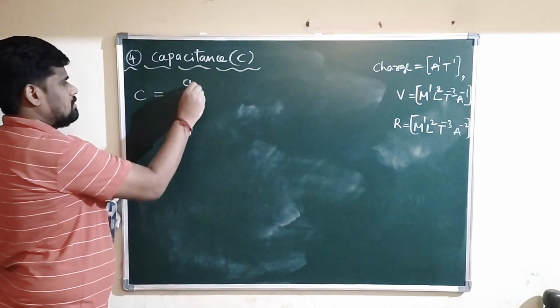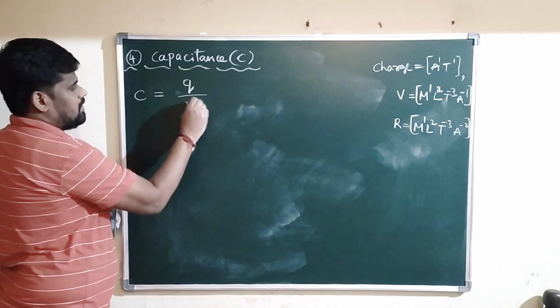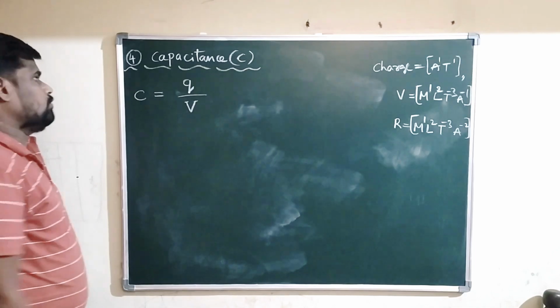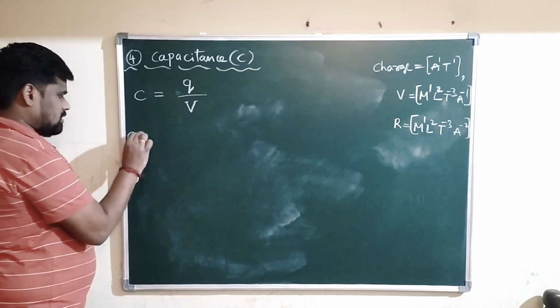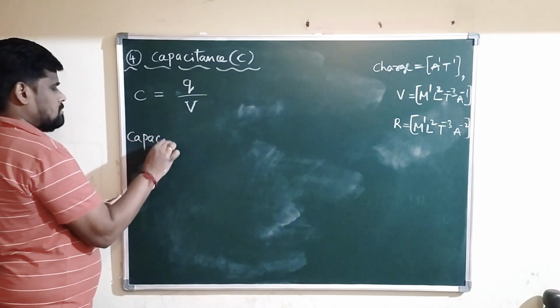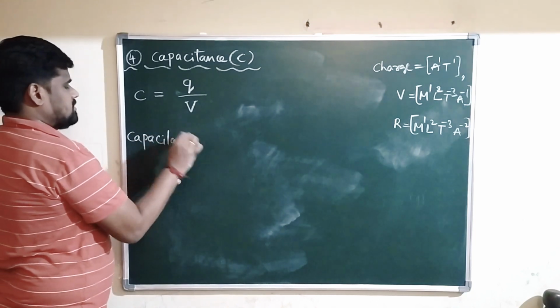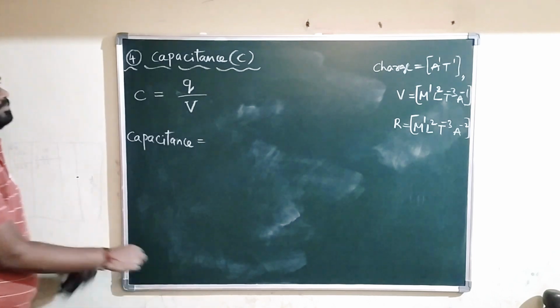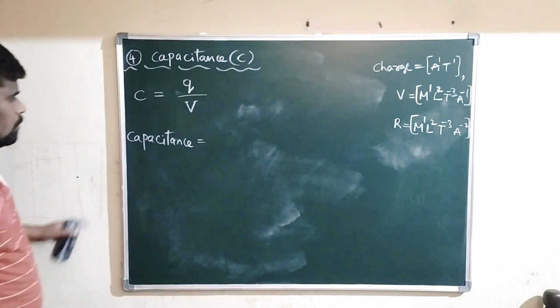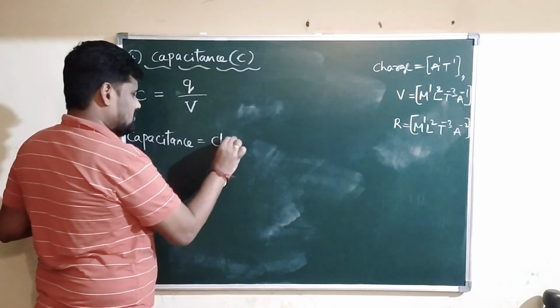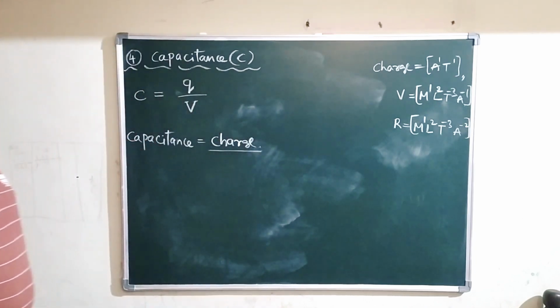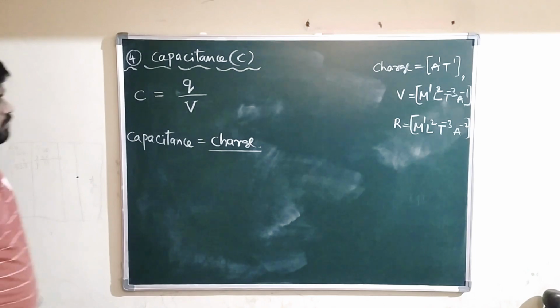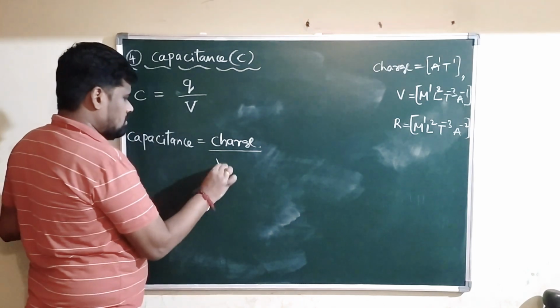Q by V. C is equals to Q by V. What is Q here? Q is charge, V is voltage. Therefore, capacitance is given by Q, charge, divided by V, voltage.